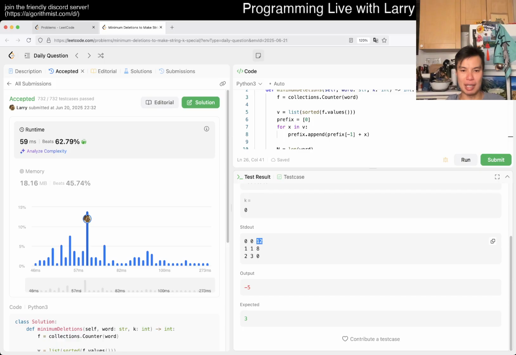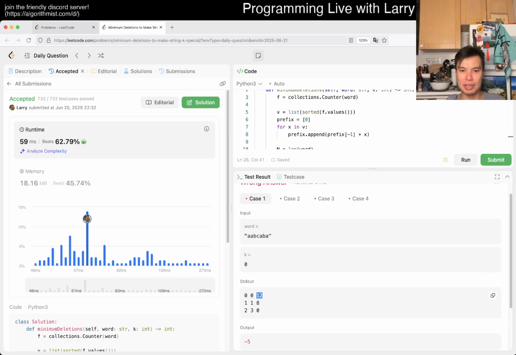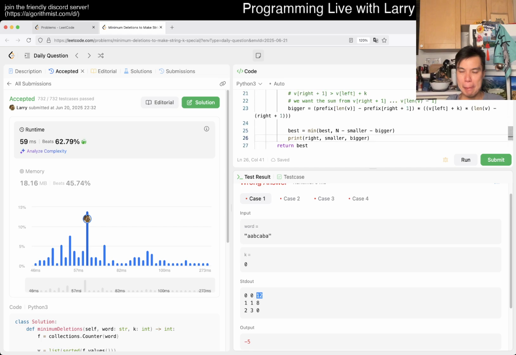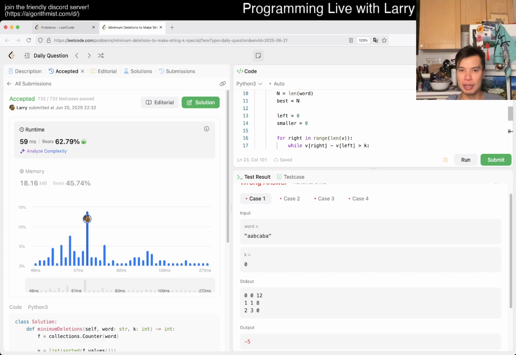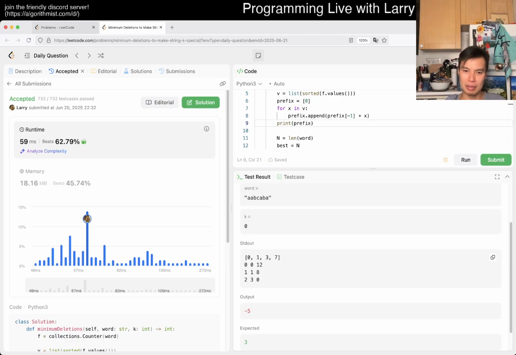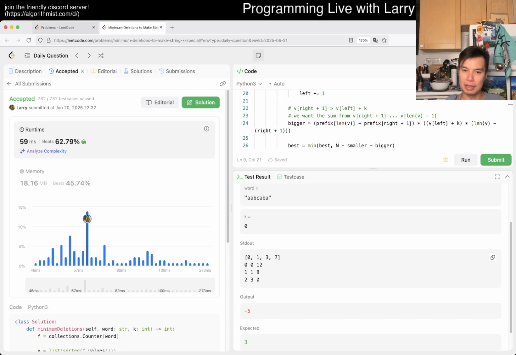Bigger is 12. That's not right. I mean, that shouldn't be 12. Is my prefix sum wrong? I mean, you're removing more characters than they exist in the word, so that's definitely wrong. But what is prefix sum then? Did I do this wrong? I mean, apparently. Out of shape, out of practice. 0, 1, 3, 7. That sounds roughly right. So then you have length of v, so 7 minus right plus 1.